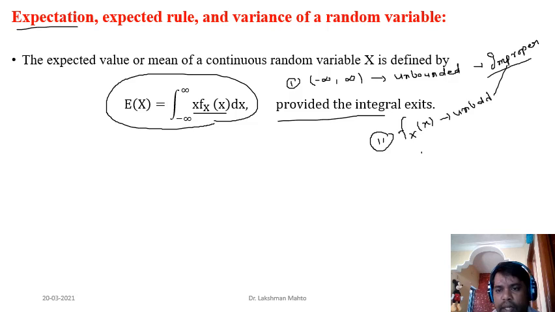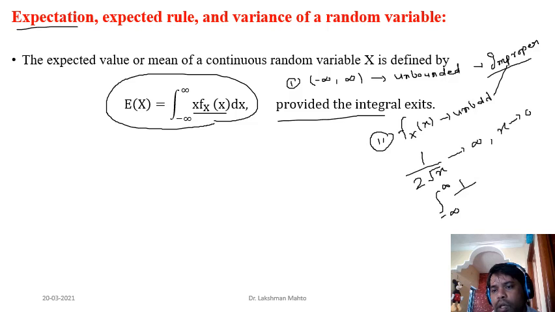So two situations. One example I had already given here: 1 by 2 square root of x. You can observe that this approaches infinity when x approaches 0. Due to that, this PDF is unbounded, but we know the integral of this was 1.